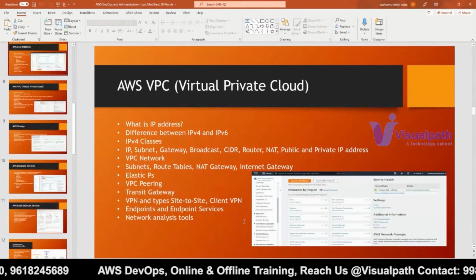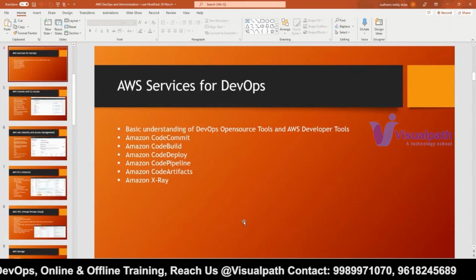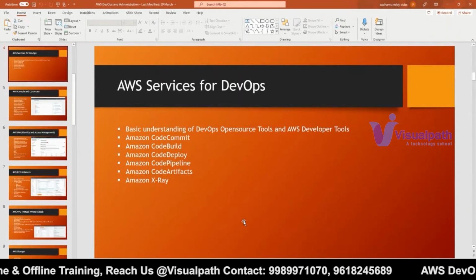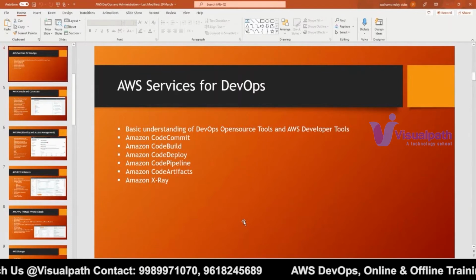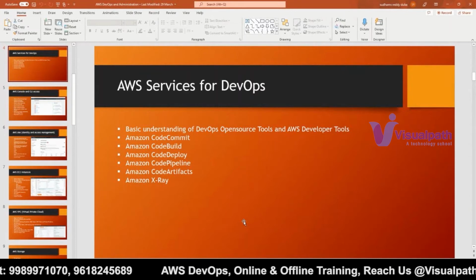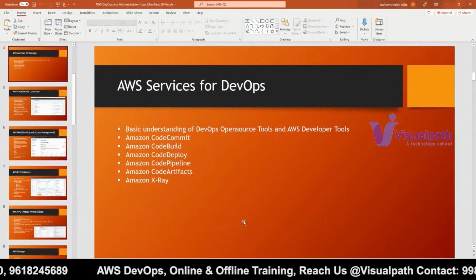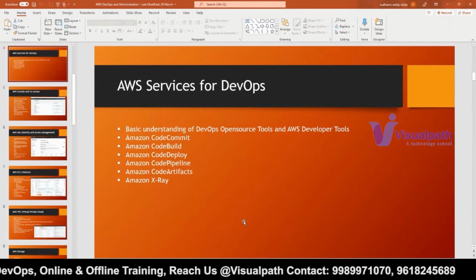Let me just open that. Yeah, as a part of AWS services like CodeDeploy and CodePipeline, we will be covering that particular SonarQube code scan. Means whatever code you have written, I have to validate it. Whether I have followed all the industry standard ways of writing code, or I have followed all the syntax or not. Okay, is there any vulnerabilities?